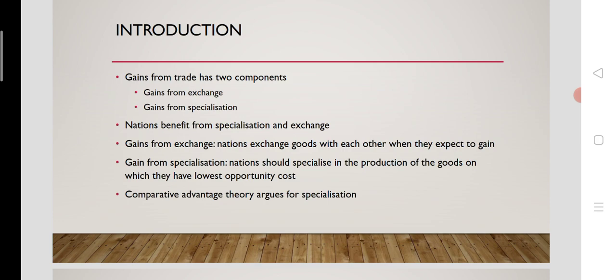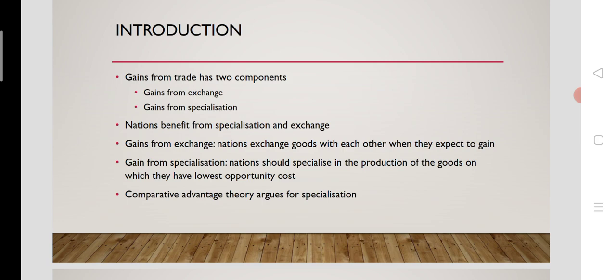So that is the basics of international trade. International trade will happen between two nations when both nations will benefit from specialization and exchange. So let's look into the details. What does the gain from exchange mean?